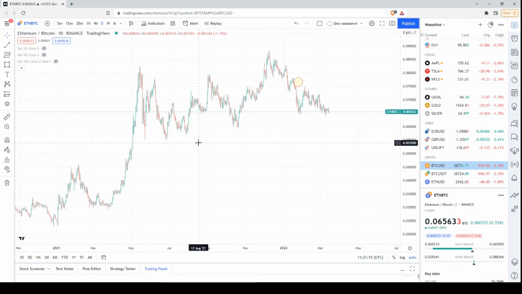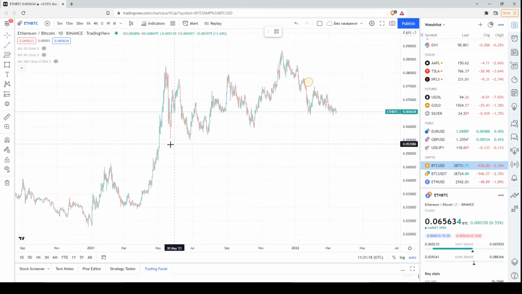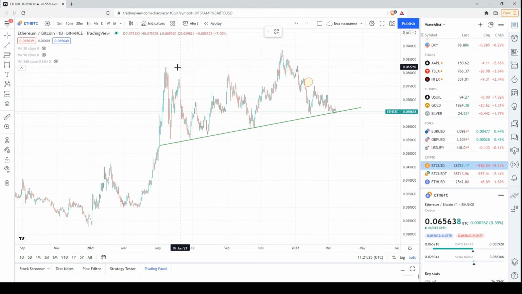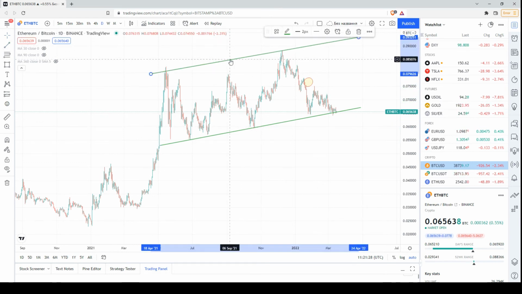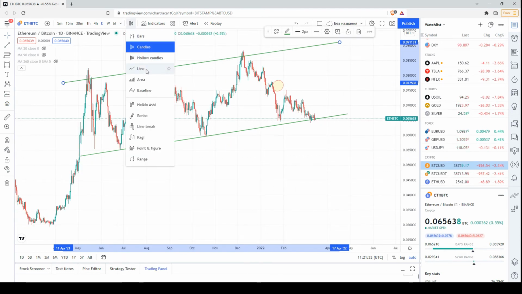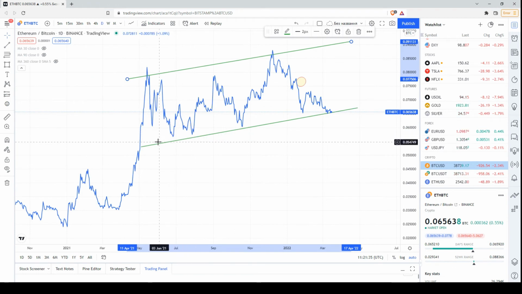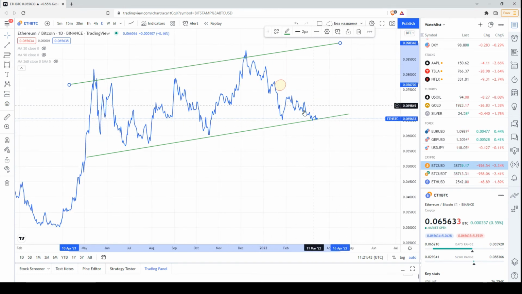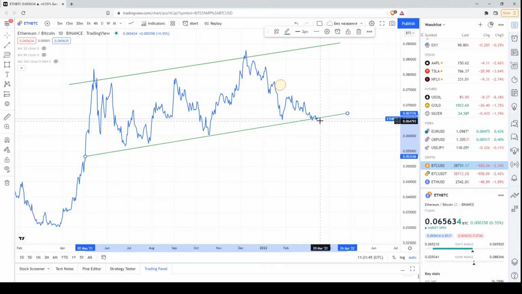Now, last but not least, in the daily chart, I would like to highlight that we've been following this potential, or actually actual, ascending channel or uptrend. So this is the uptrend. Of course, we can play a little bit with the trajectory of this uptrend, but it's obvious that there has been a sequence of higher lows and higher highs. So this is what the uptrend looks like. Of course, at the moment, we have to keep in mind that the price is testing the lower line of this uptrend. Let's wait and see what happens.